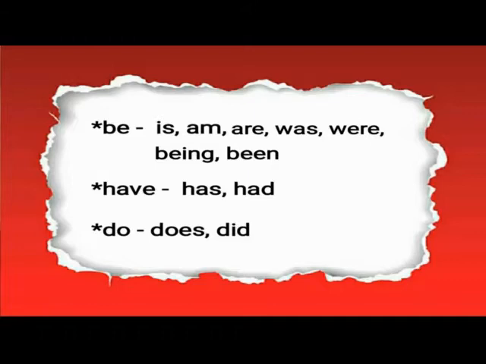Does and did are the other forms of a helping verb do. So altogether we are having three basic helping verbs, and under these three verbs we are having different forms. Remember, all these verbs be, is, am, are, was, were, being, been, have, has, had, do, does, did can be used as helping verbs as well as main verbs.